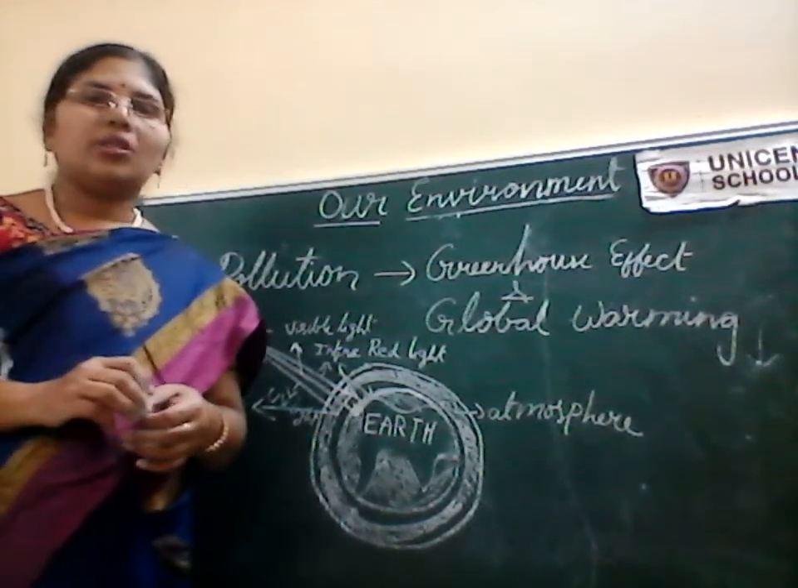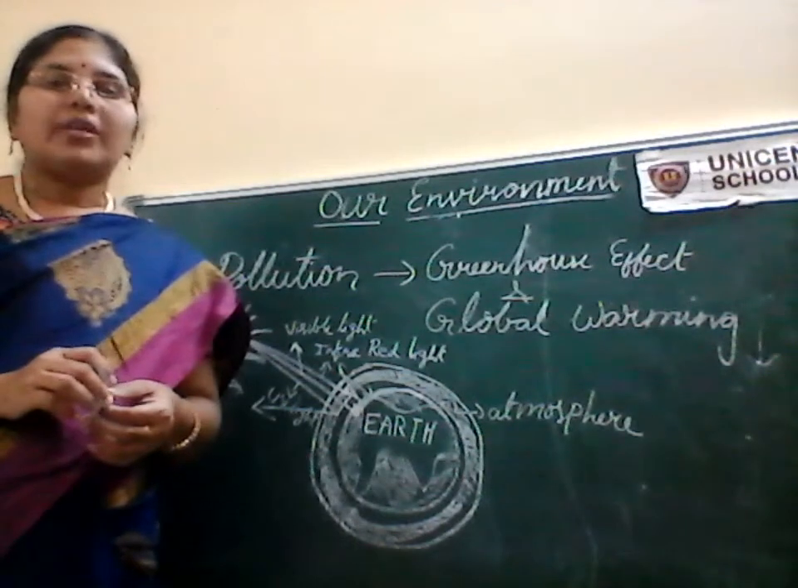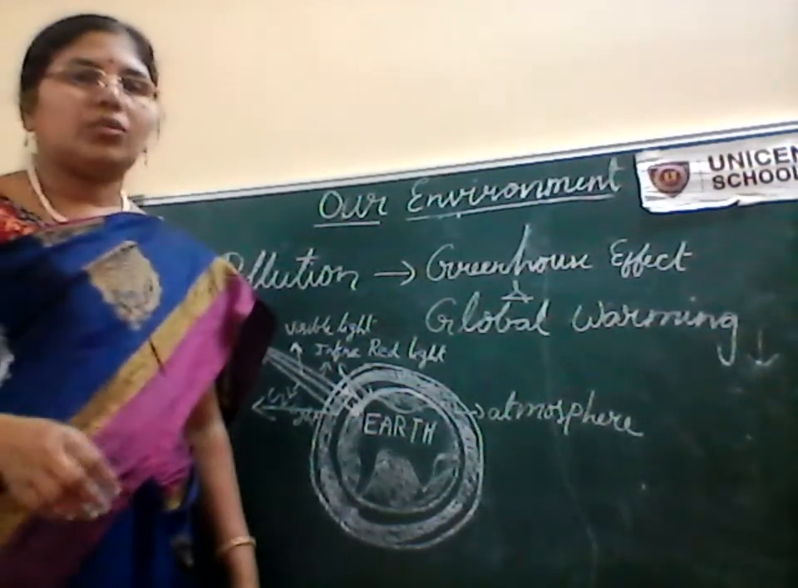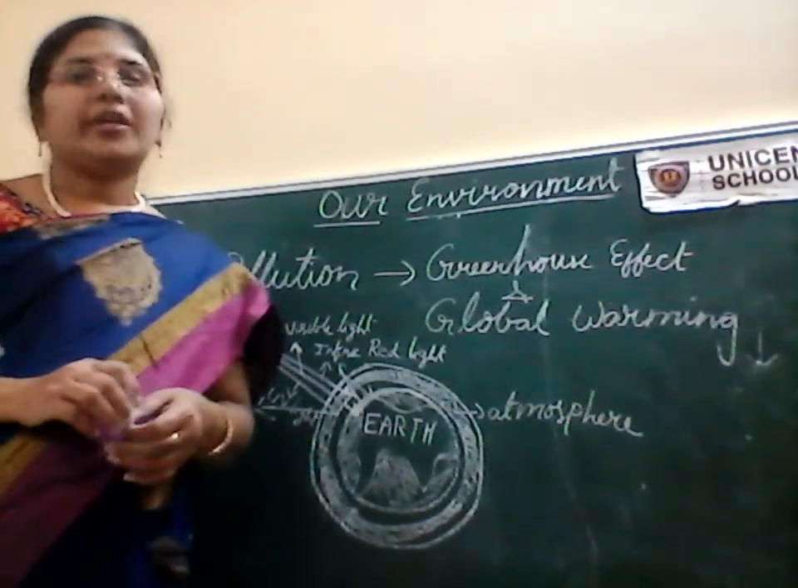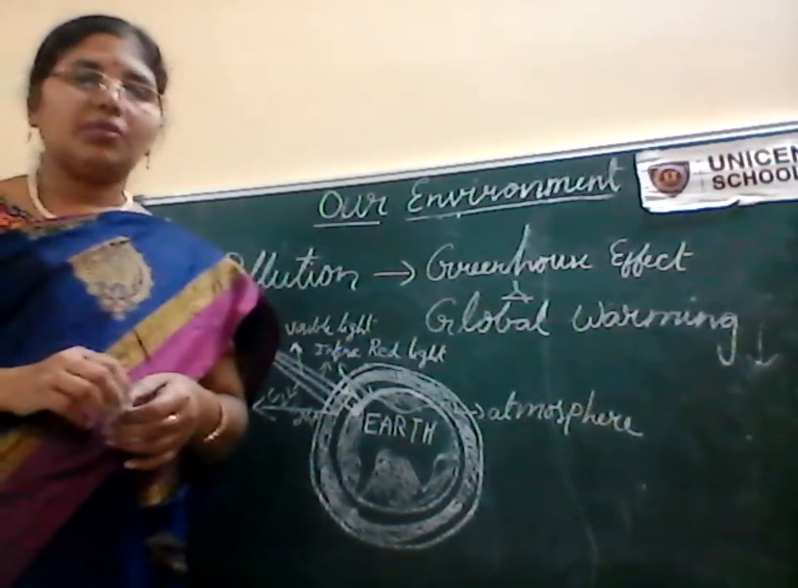How to reduce these greenhouse gases? By minimizing the usage of vehicles, by minimizing the burning of fossil fuels. These are the two things which we can do, and planting more trees and avoiding deforestation. These are the things which help in reducing the greenhouse gases.